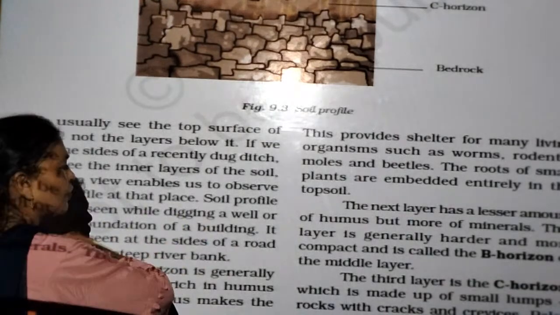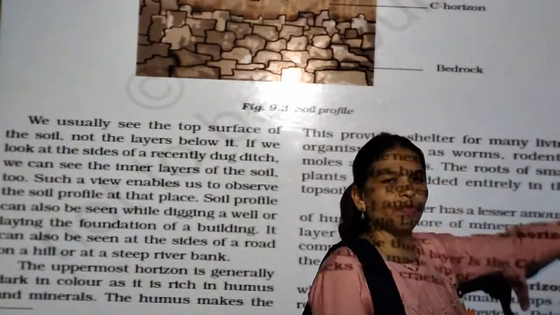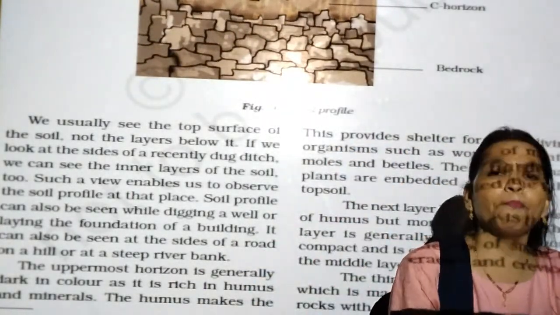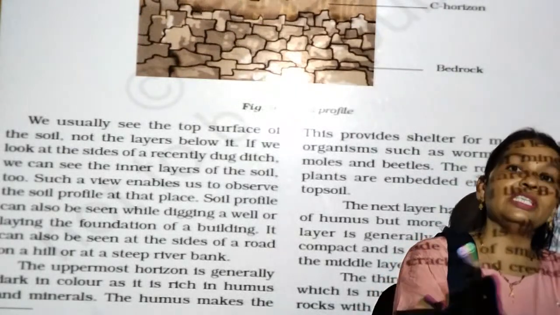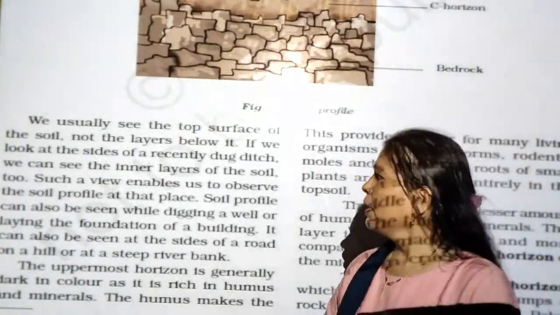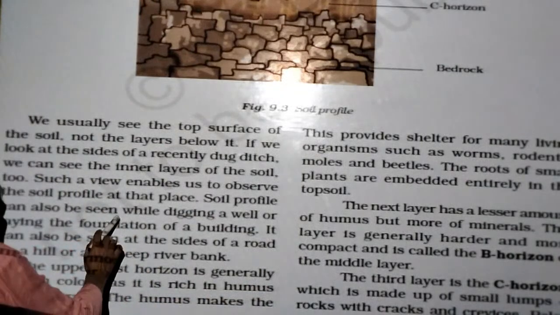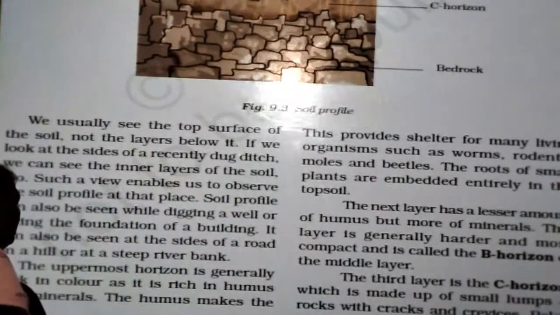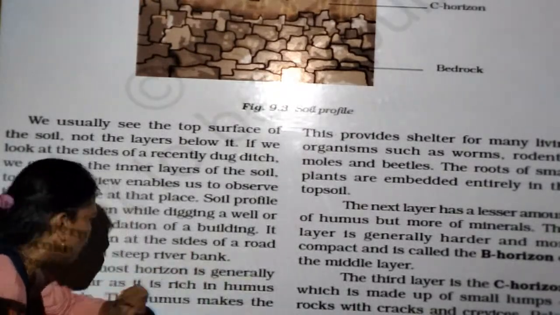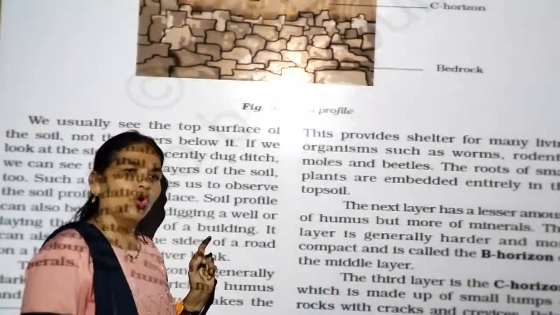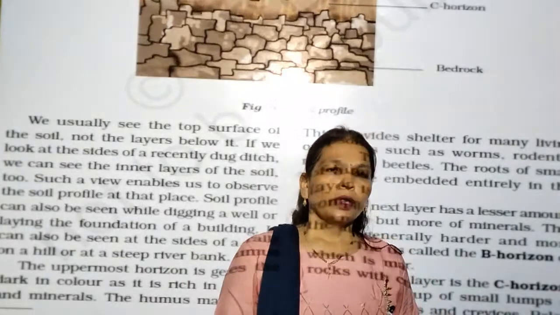So the soil profile can also be seen while digging a wall, laying the foundation of a building; then you will find the bedrock. When you have to construct the building and dig out the deep soil, then you see the layers. Up to 5 to 10 feet we cannot see any layer of the soil. So, digging a wall, laying the foundation of a building, it can also be seen at the side of a road, on a hill or at a river bank.